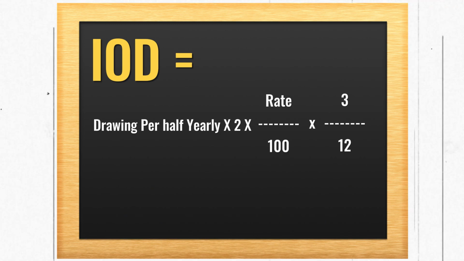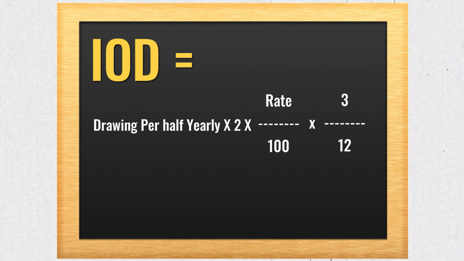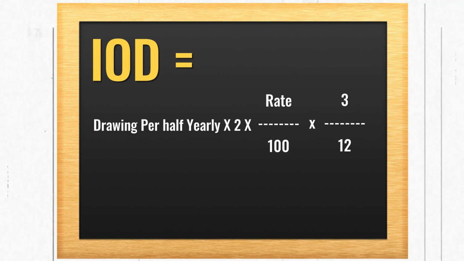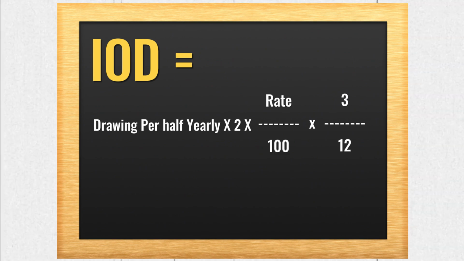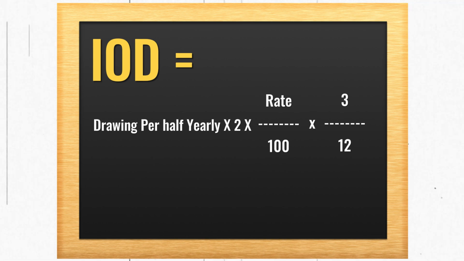And the last one is drawings per half yearly multiplied by 2 multiplied by rate upon 100 multiplied by 3 upon 12. So, these were the formulas to calculate the interest when the partner is withdrawing on every half yearly basis. So, this was it.